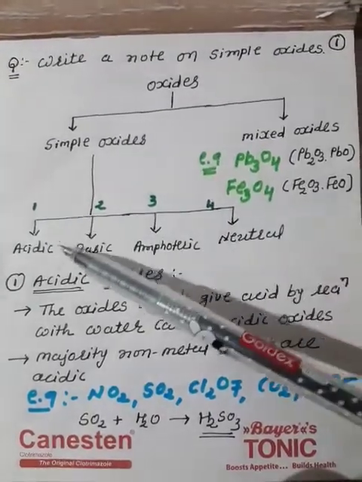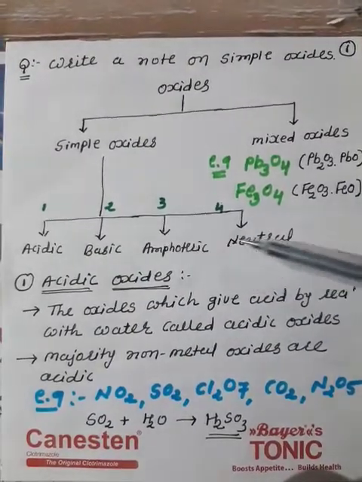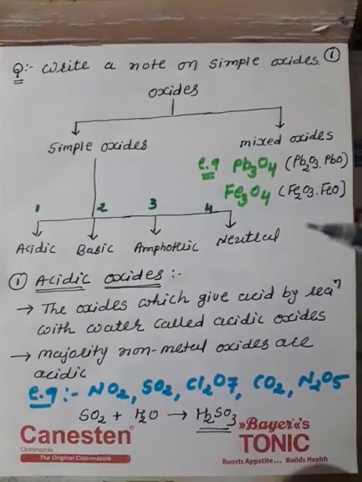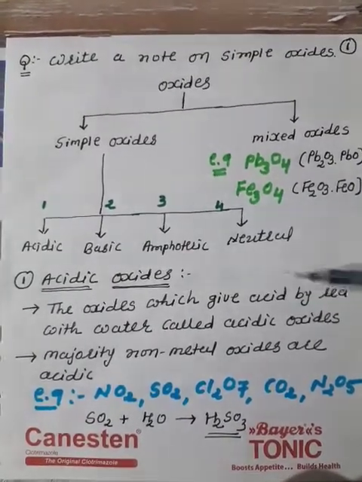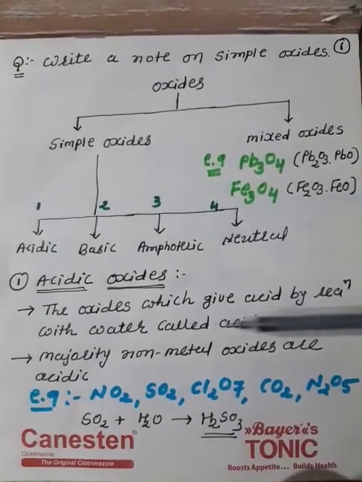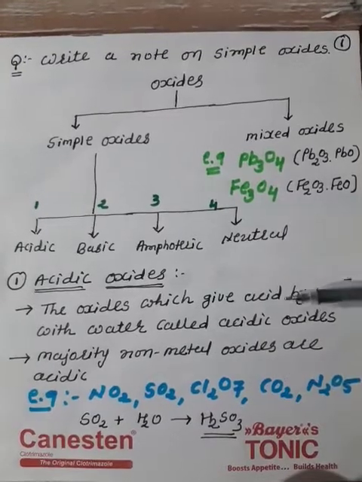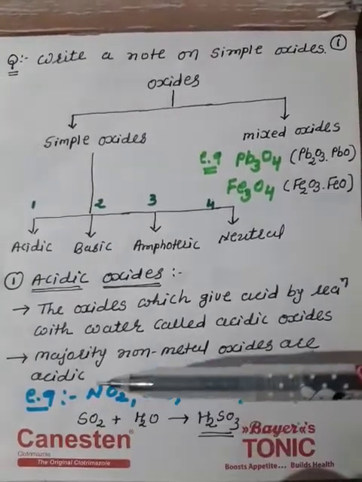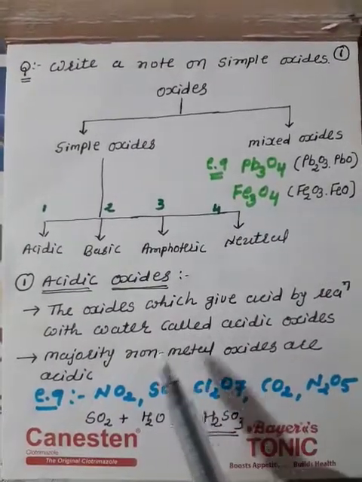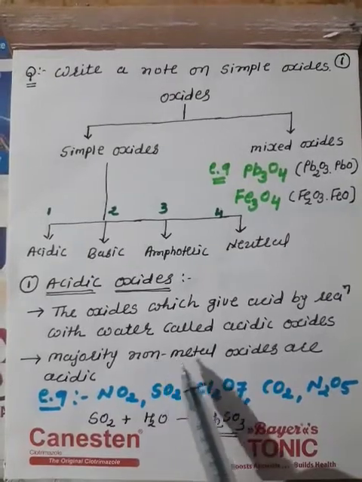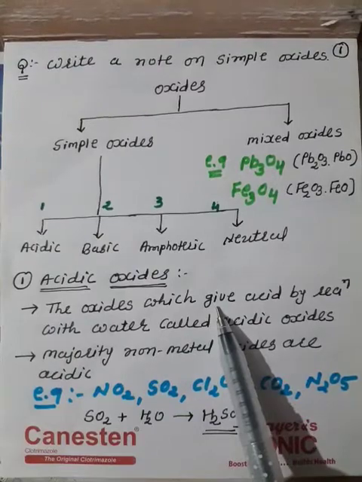Simple oxides are further divided into four types: acidic oxides, basic oxides, amphoteric oxides and neutral oxides. This topic is not new for you. You know very well, the oxides which give acids by hydrolysis, meaning reaction with water, are called acidic oxides. As we know, the majority of non-metal oxides are acidic oxides, metal oxides are basic oxides, and semi-metal oxides are amphoteric oxides. So this is the definition of acidic oxides.